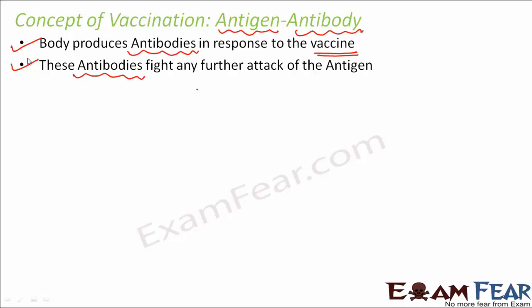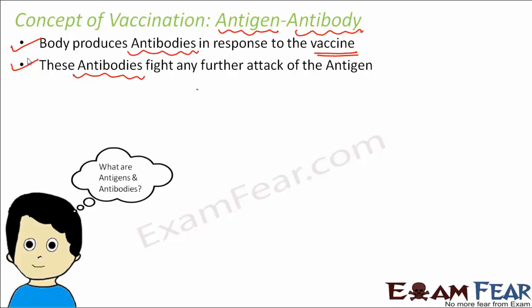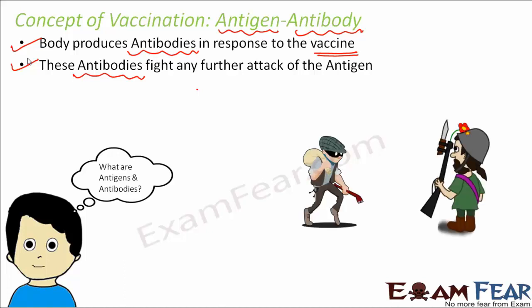Let us try to understand the terms antigen and antibodies even better, because you might ask, what are these? I am hearing it for the first time. In simple words, you can think of it this way. The thief which we were talking about is the antigen, and the security guard is nothing but the antibody. When the thief was trying to enter the house, the house created the antibodies, or the house had the soldiers, or the security guards.